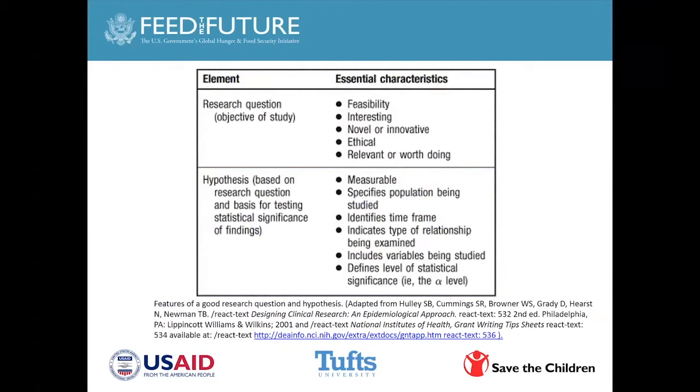And the same thing applies in terms of your hypothesis. Your hypothesis is always based on your research question, and it should state very clearly what type of relationship you are looking at, what population you are going to study, what variables are going to be studied, as well as what you are expecting. If, for instance, you're looking at an intervention, what is the difference you're expecting to see because of the implementation of that intervention. Most importantly, any statement that you write in a hypothesis has to be measurable.